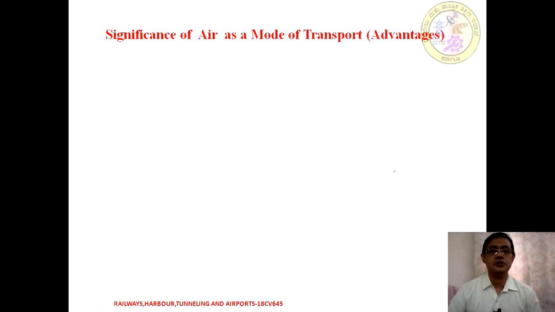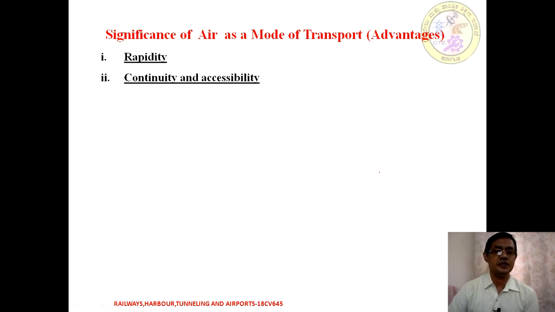Moving on to the advantages. We have different modes of transport, and each mode has some advantages and some disadvantages. Moving on to air as a mode of transport, the advantages are, first, rapidity. It is quicker, as the speed is higher, hence we can say air as a mode of transport has rapidity in connectivity. Next is connectivity and accessibility. That is one advantage. Next is the fastest mode, as I said.